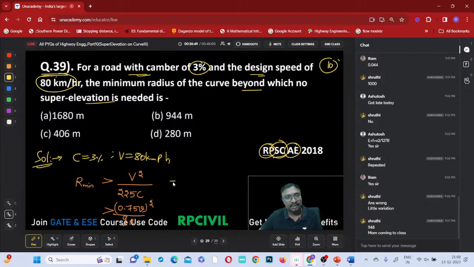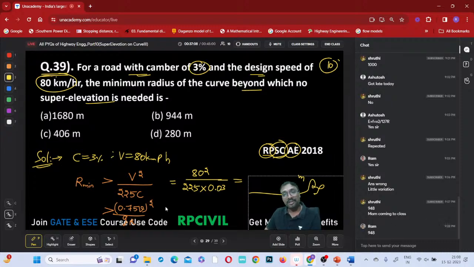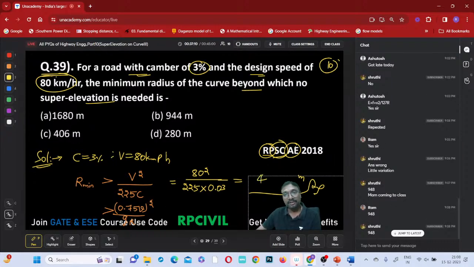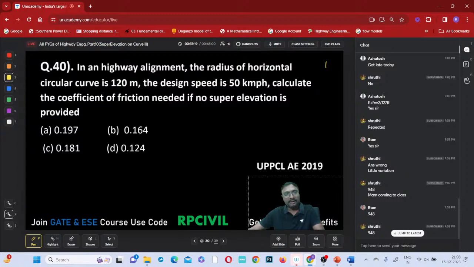Capital V square is 80 square, divided by 225 into the camber C, which is 0.03. How many meters are you getting? Tell me all of you. Minimum radius beyond which no super elevation is required. When super elevation itself is not required, do you require friction? No, na? So that's why friction is also not used. 948 meters. Which option is correct? Nearby 944 is there, right? So